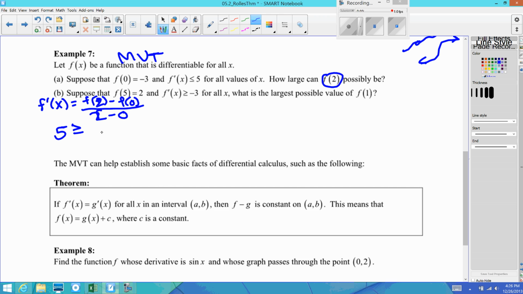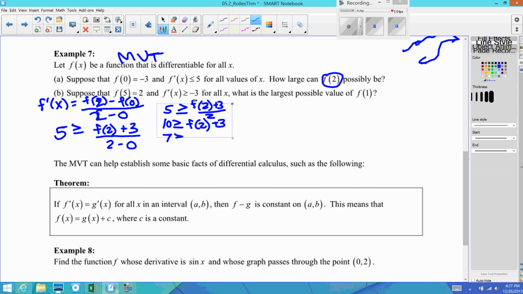All right, f of 2, we don't know what that is. We're trying to figure that out. Minus f of 0, which is negative 3, over 2 minus 0, which is just 2. All right, so 5 is greater than or equal to f of 2 plus 3 over 2. Okay, we can multiply both sides by 2. And we could subtract 3. So then we just figured out that f of 2 has to be less than or equal to 7. All right, so that was part A.